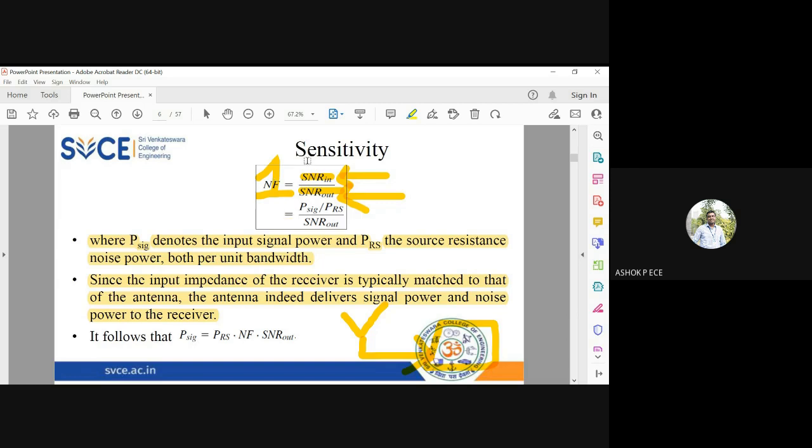So if we cross multiply this equation, we can find the P signal. P signal equals P_RS times noise figure times SNR at the output of the circuit.